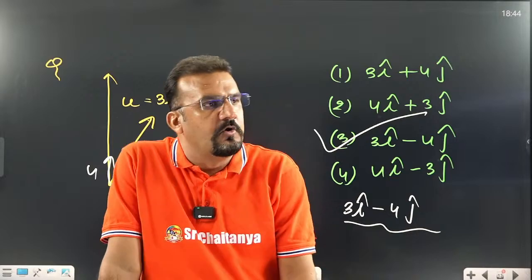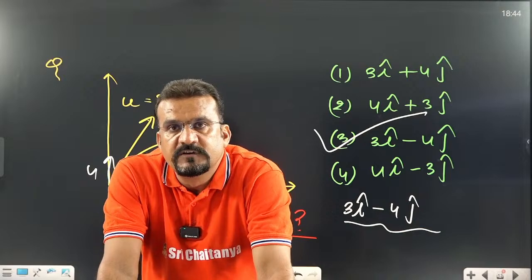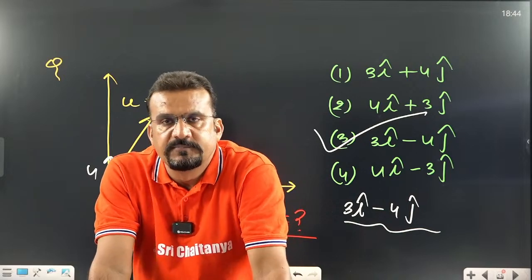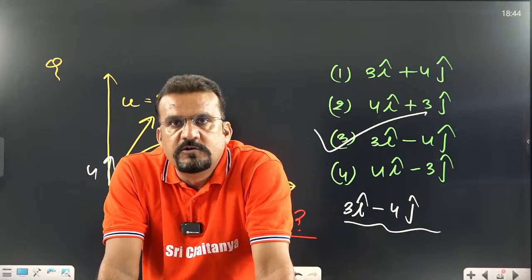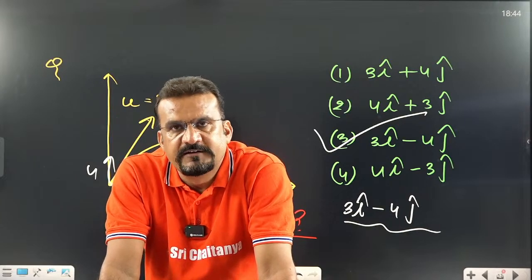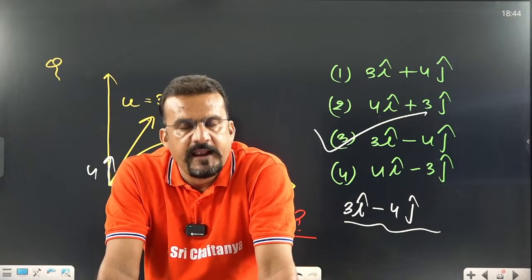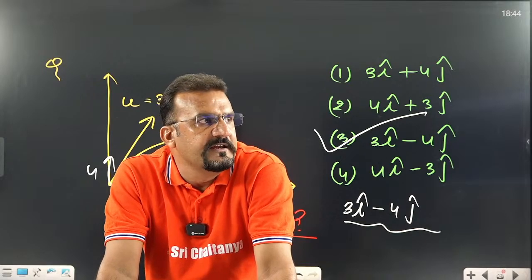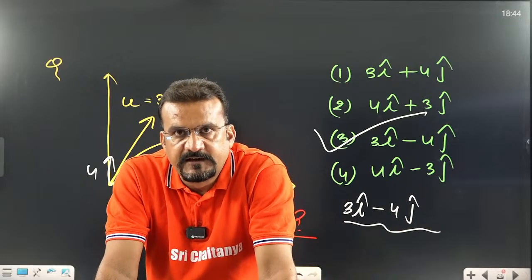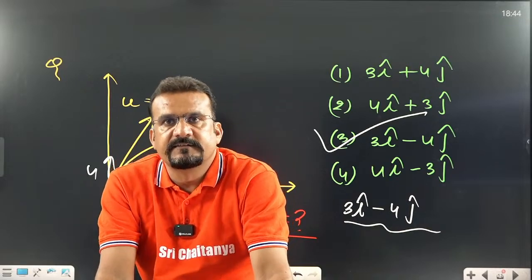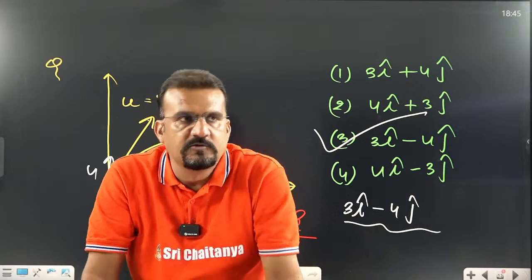So dear student, this is all about oblique projectile motion. Whatever concept I told you, just solve the questions on this particular concept and remember this formula. Yes or no? In physics, if you want to be very good, only one trick. What is that? Be consistent and practice regularly. At least 15 to 20 questions every day you have to do by yourself. Wherever you are getting stuck, just go for the concept, learn the concept. Again, solve the questions. This is the only process to be very good in physics.